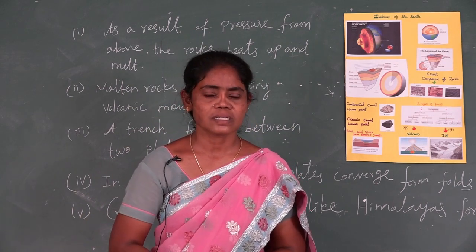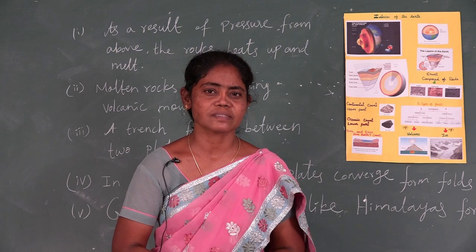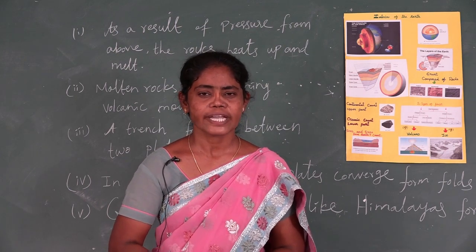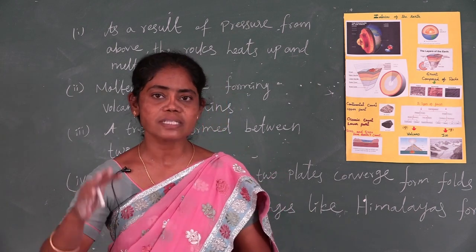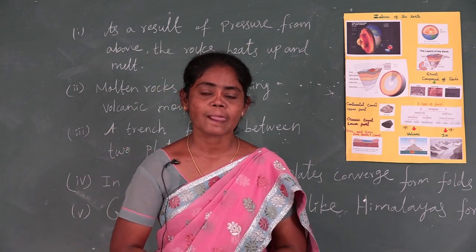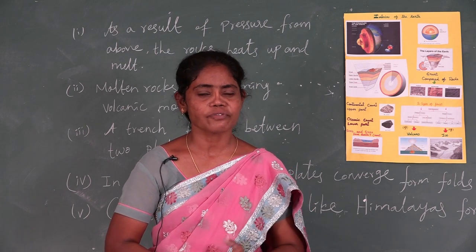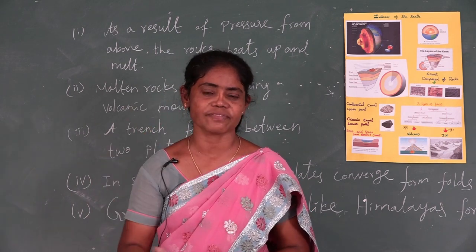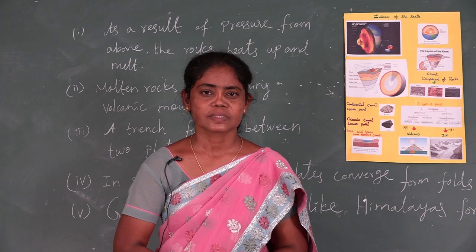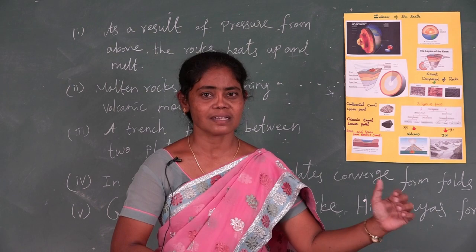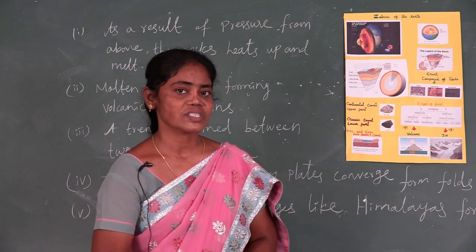For example, it causes sudden movements like earthquakes and volcanoes. It causes mass destruction on the surface of the earth. Next is exogenic. Exogenic forces work on the surface of the earth. They cause only slight destruction.